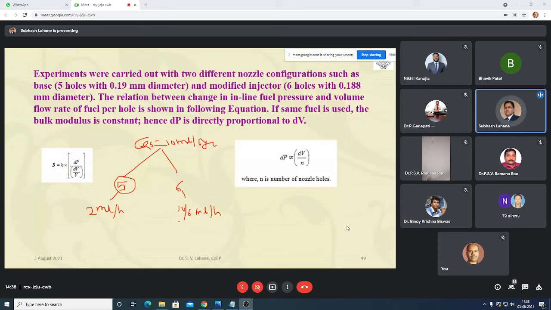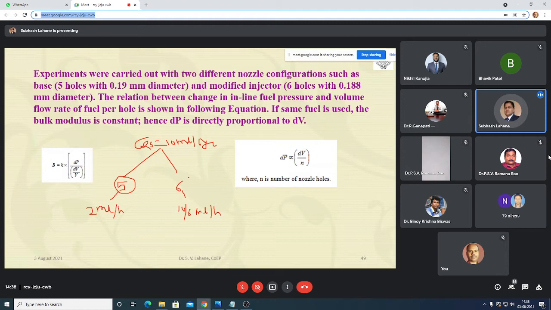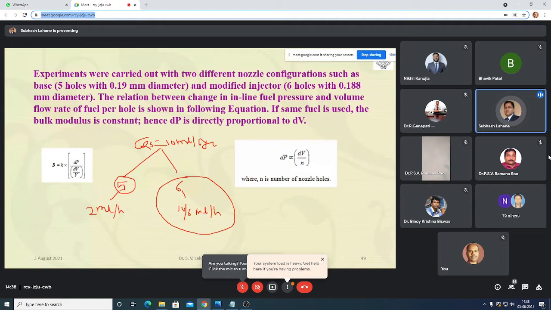You are also decreasing the nozzle size, so Sauter mean diameter will be less, and vaporization period will be less. So these are the benefits of increasing the number of holes and decreasing the nozzle hole diameter. Increasing the number of holes means more sprays, and you are achieving maximum homogeneity, like an SI engine.